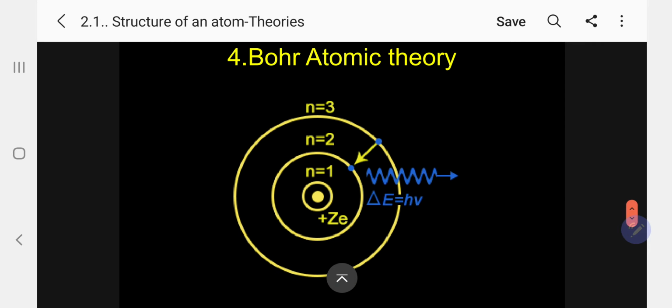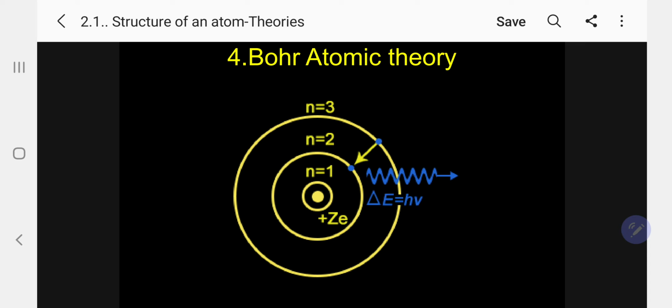Now, before going for the drawbacks, I want to give the answer for the Rutherford atomic theory defects. Two defects. One is why the electron is not falling. Bohr is clearly giving the information: it is a stationary state. As soon as an electron is moving in a particular stationary state, it will not emit radiation. So the answer is given.